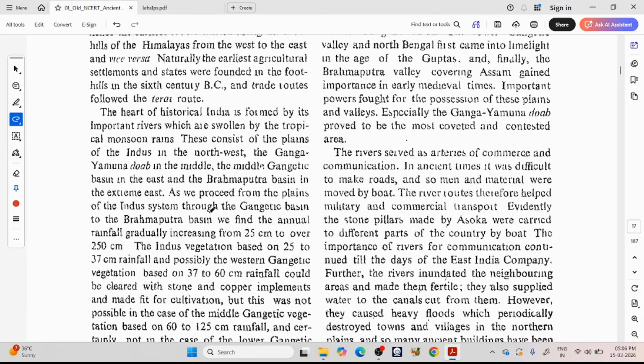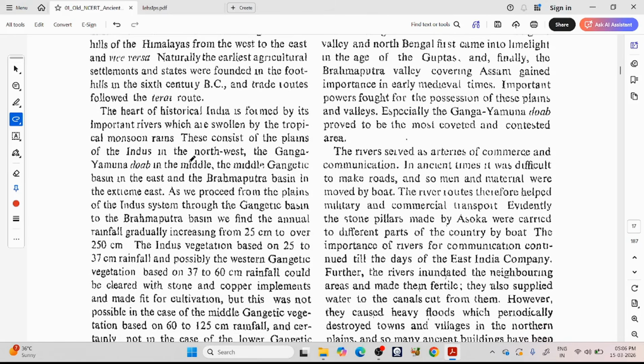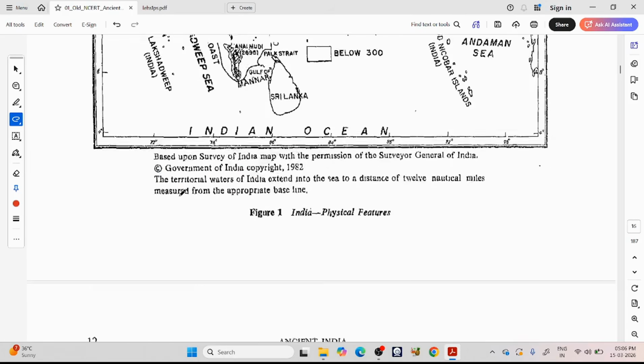The heart of historical India is formed by its important rivers, which are swollen by the tropical monsoon rains. These consist of the plains of the Indus in the northwest. So the rivers are the heart of historical India. Rivers are very important, especially in ancient times. And what are these rivers which are very important to India? Indus in the northwest, Ganga-Yamuna Doab in the middle Gangetic basin, the eastern Ganga, and the Brahmaputra basin in the extreme east.